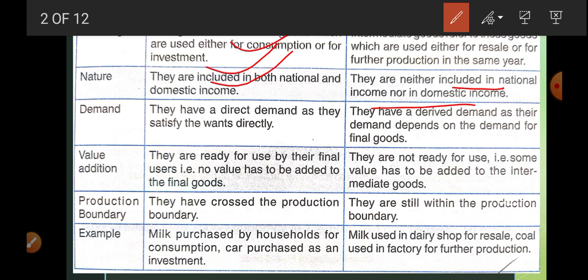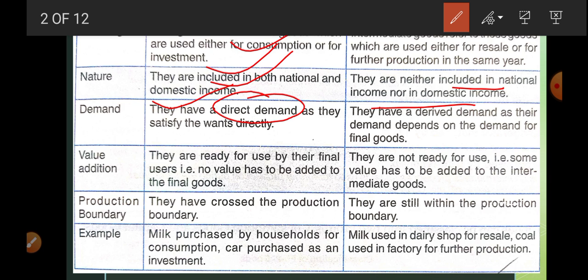Now final goods always have direct demand. Direct demand means they are used by the consumer or by the producer to fulfill a need, which is why they have direct demand. Like if the number of people is increasing, day by day the demand for stationery items and grocery items is increasing in our country.